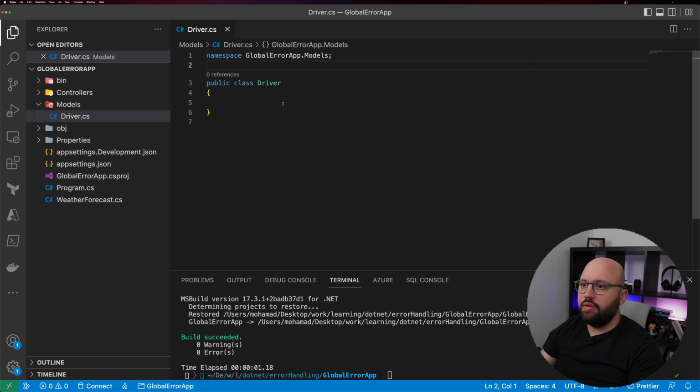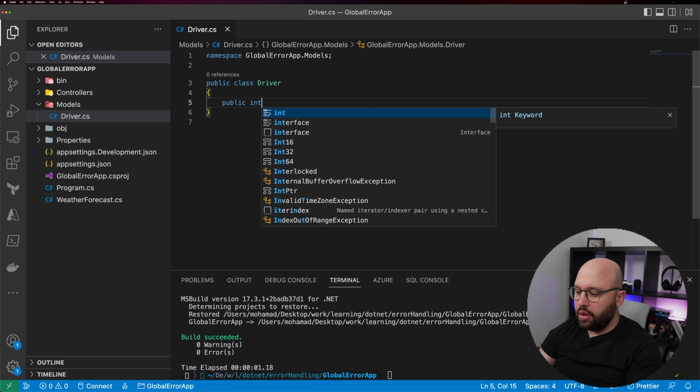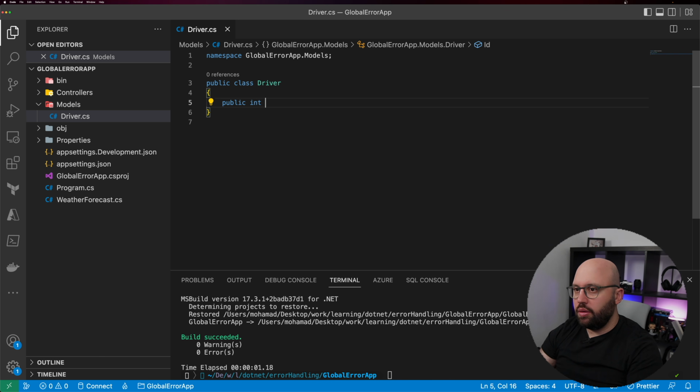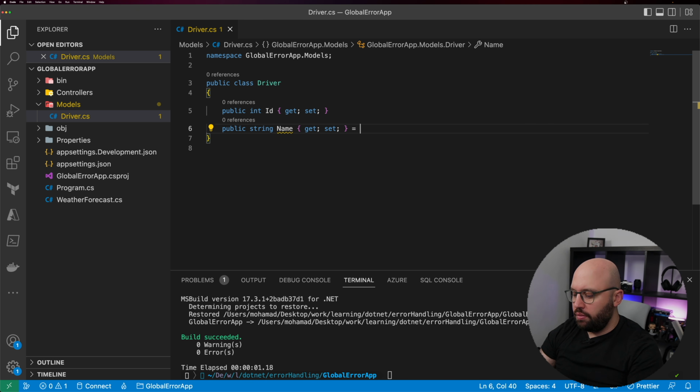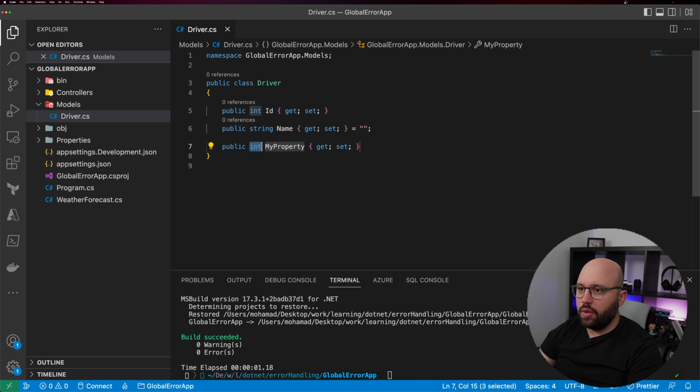And this is going to be a very simple model. It's going to be public int Id. Or actually, let's do it like this. Int Id, string Name, so it's going to be driver name, and the last one is going to be driver number. Very simple.